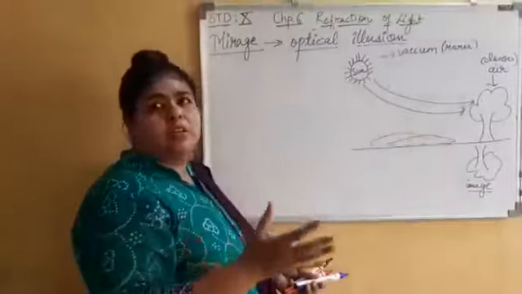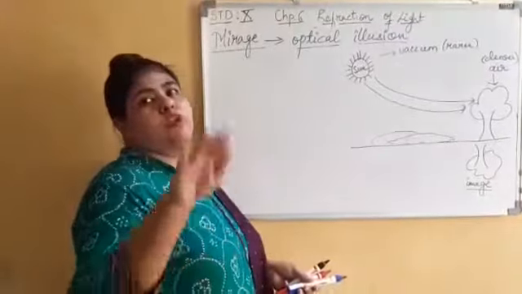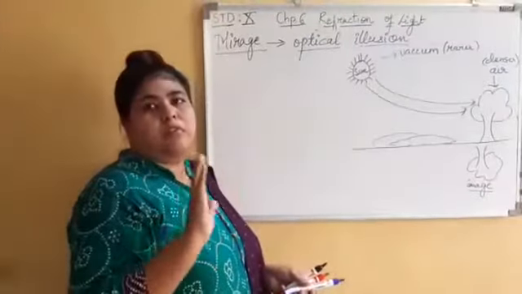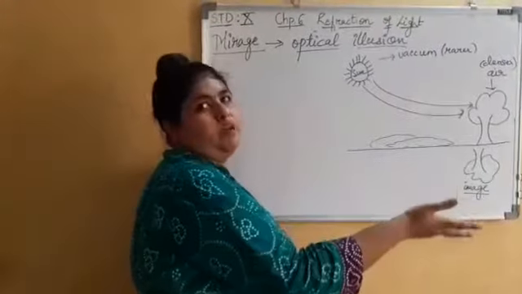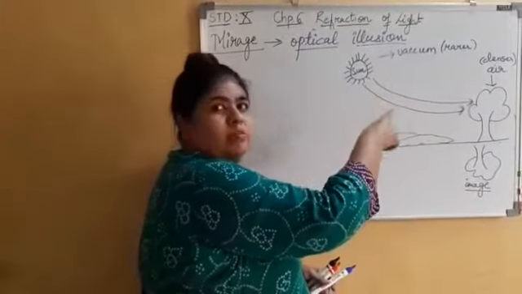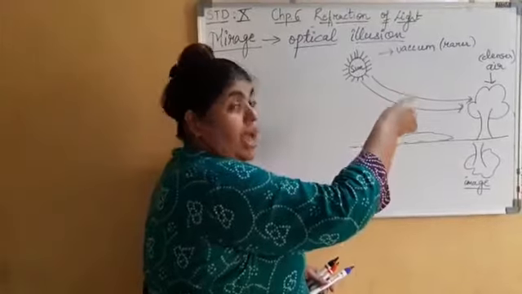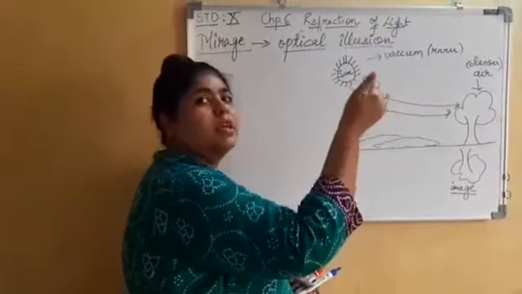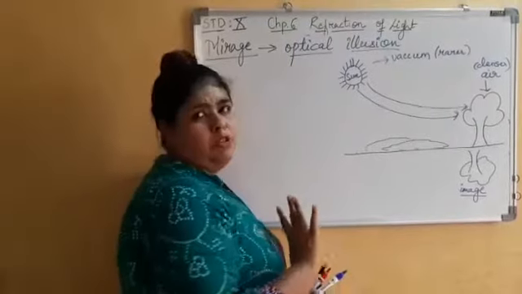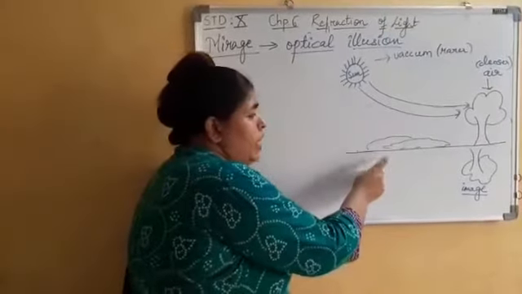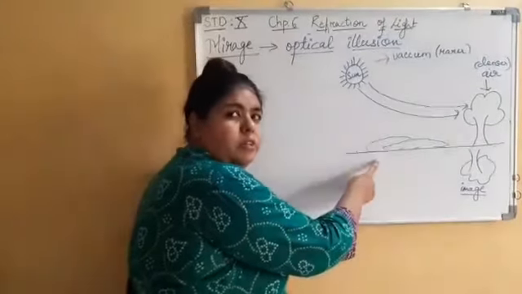Now, if I say Earth, Earth is surrounded by atmosphere. That's why I have written the word air, or you can use atmosphere. Vacuum is a rarer medium, and this air, or atmosphere, is a denser medium. Now, what happens over here? Because of the heat on the road, what will happen?